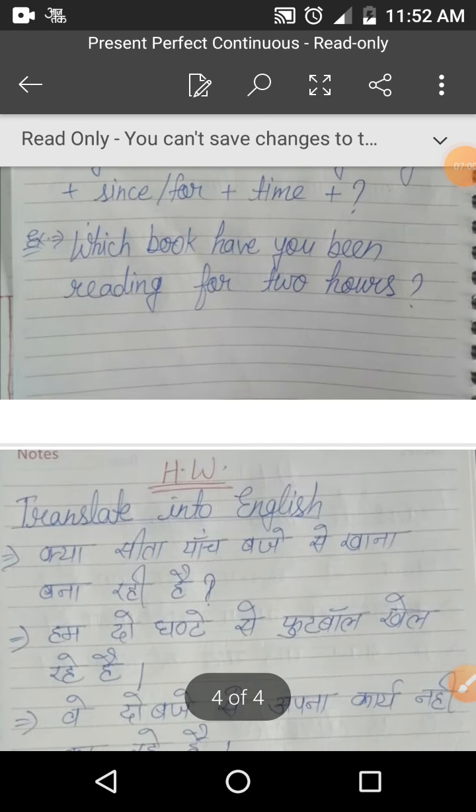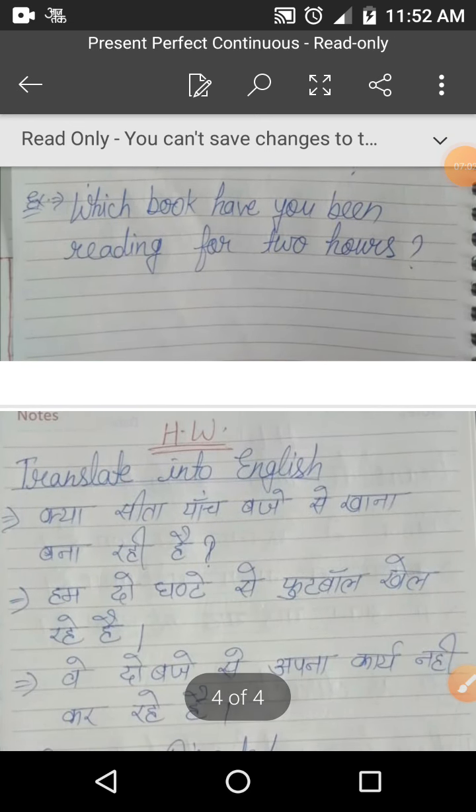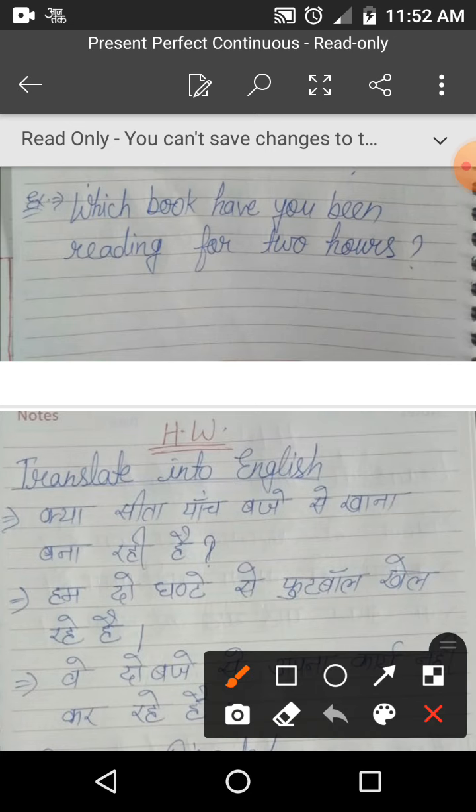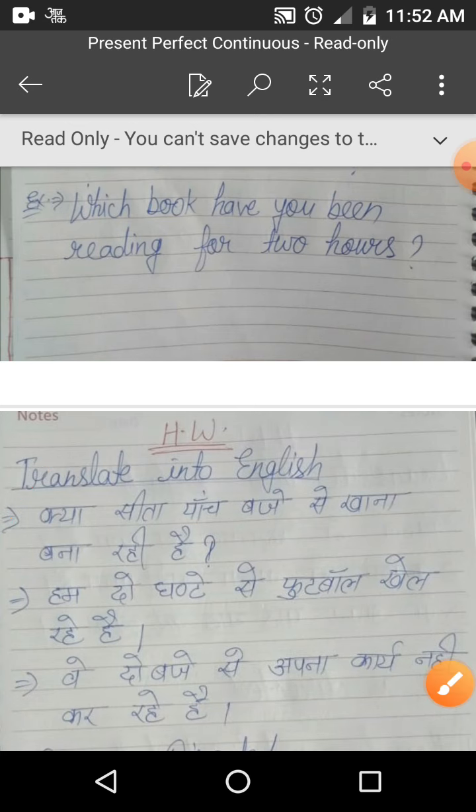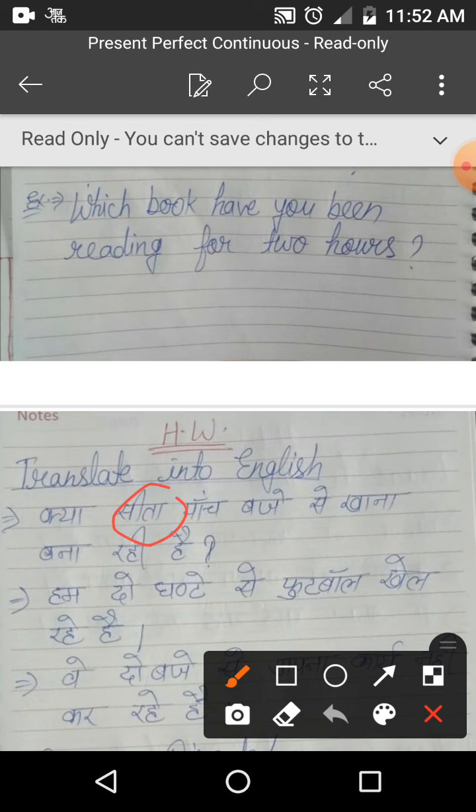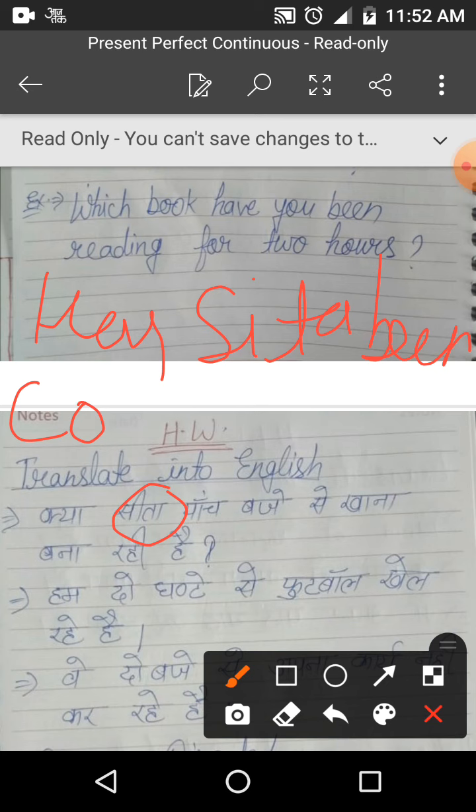Now you can see some example also which you have to translate in English. First one is क्या सीता 5 बजे से खाना बना रही है? So क्या means ये interrogative, first type of interrogative. That's why we use has and have in the beginning. क्या सीता, सीता is singular, that's why we use has here. Has Sita been, खाना बनाने की इंग्लिश होती है cooking.